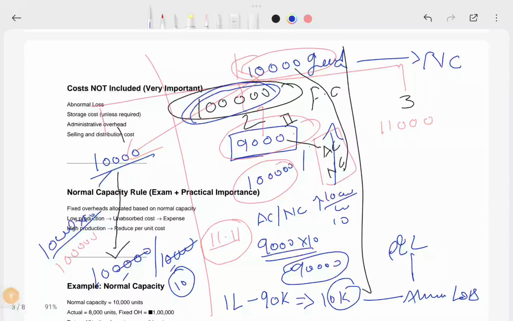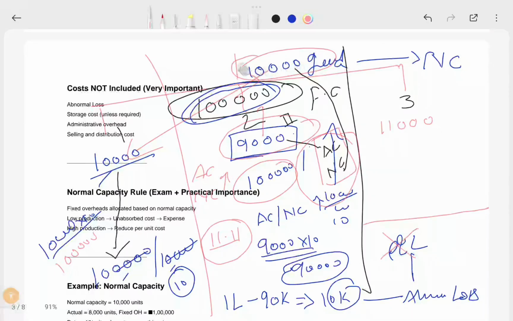You should not add this cost into the inventory, because inventory does not include abnormal losses. That is why they have given this formula. Remember this formula for exams. This is very important for CPT, IPCC, and final students, and also for the fractional students. You should understand this, because generally we make mistakes here. See what the actual capacity and the normal capacity are, whichever is higher. You can use the same formula here.